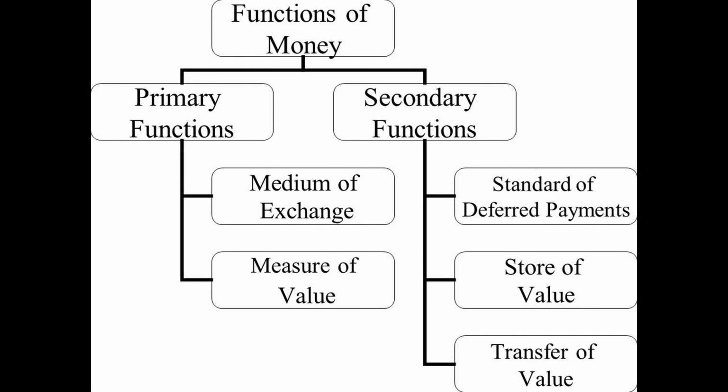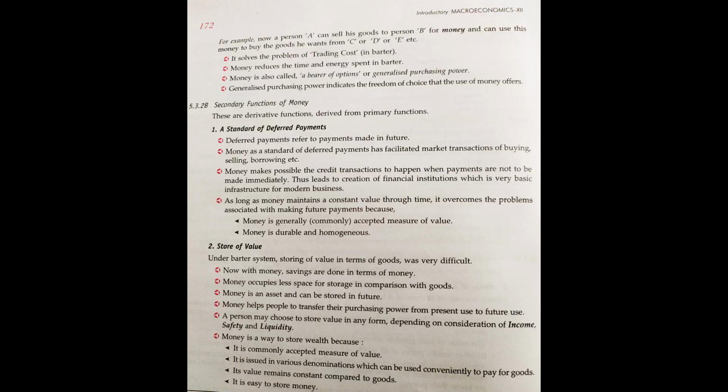Next, the secondary function is store of value. Money also provides the facility of storing value, right? We can keep money as a deposit, as security for paying in the future, tomorrow, next month, next week, next year and even after 20 years, and after that particular time, we can give it.